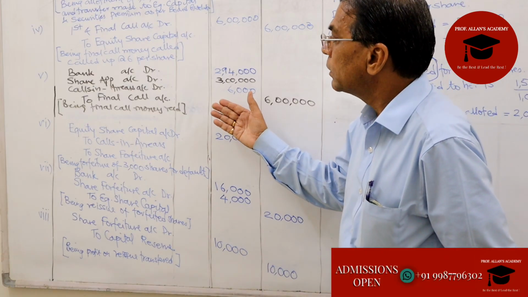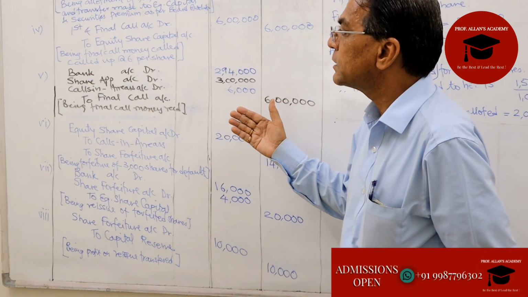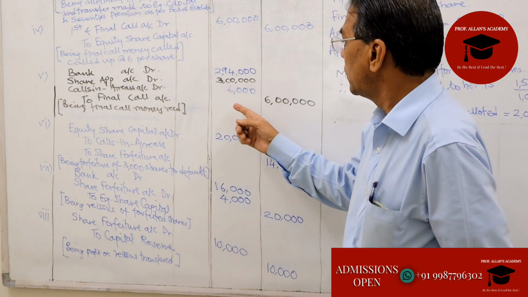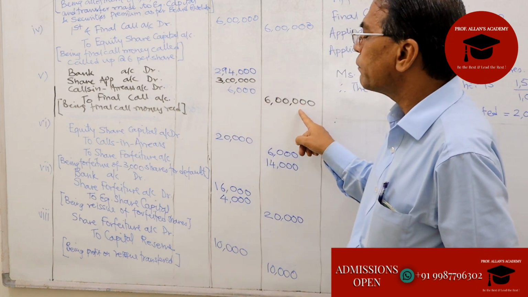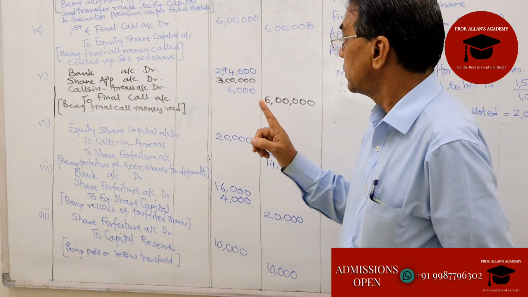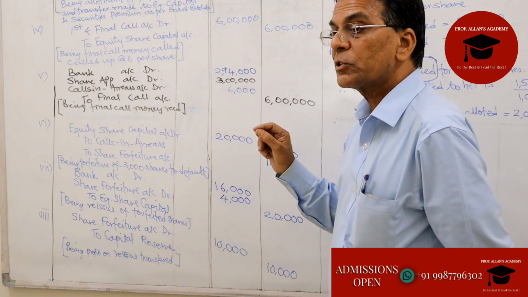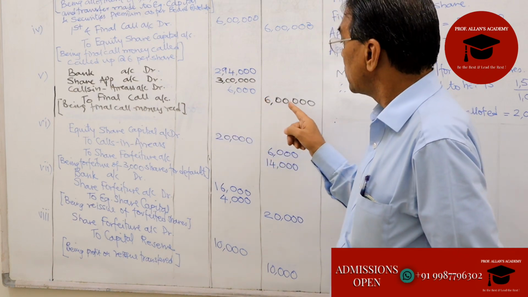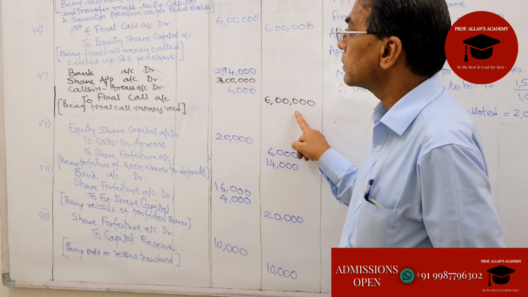We now record the amount that is being received on the final call. What is the amount that we should receive at final call? 6 lakhs, because 1 lakh shares were allotted. So 6 rupees per share at the time of final call. So that works out to 6 lakhs.